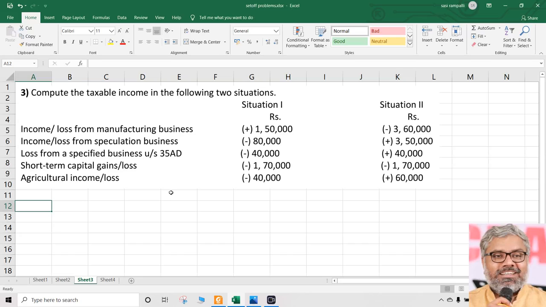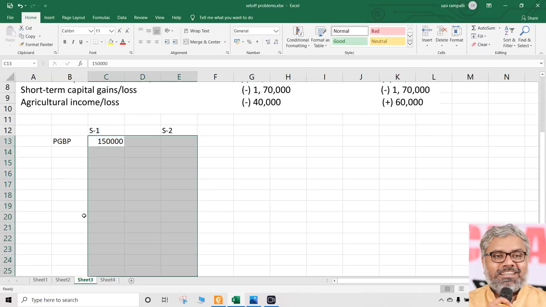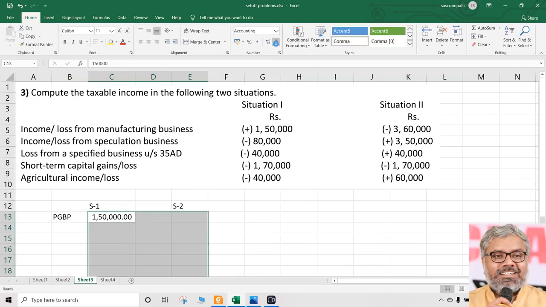Next, question number 3. Once again, we have two situations here, situation number 1 and situation number 2. Whatever the situation is, all that we need to do is go one by one. So let us take situation number 1 first. There is a PGBP here, and the positive income is 1,50,000. That's it. Only 1,50,000 positive income is there.